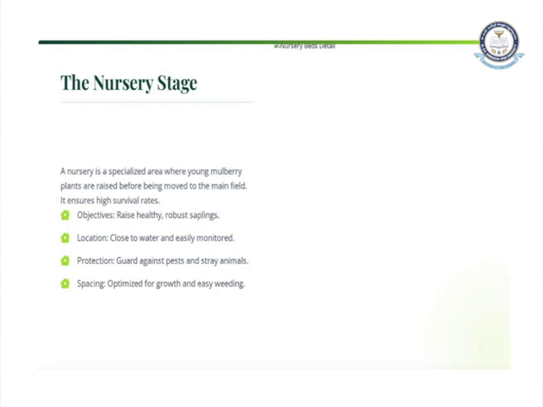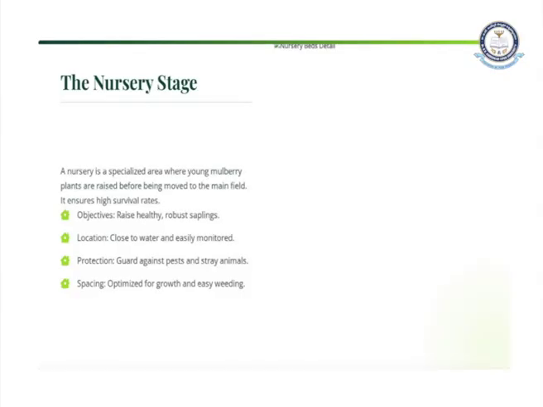Next, the nursery stage. What is a nursery? A nursery is a specialized area where young plants are grown before transplantation into the crop. We grow the young plants, and as they grow we transfer them into a big cultivating land for better growth and development. The nursery also ensures a good survival rate. It is a specialized area where young mulberry plants are raised before being moved to the main field.